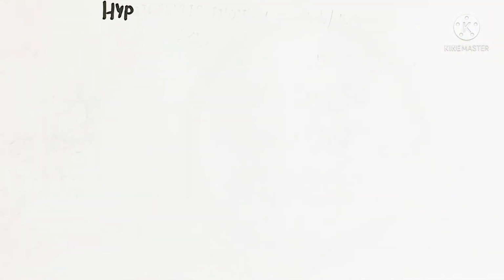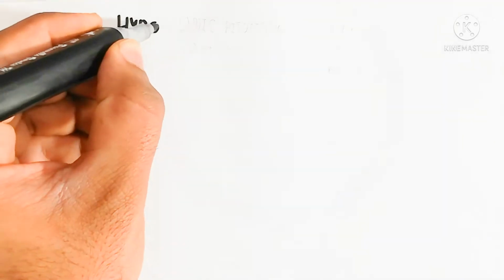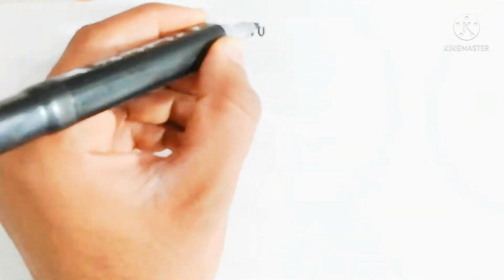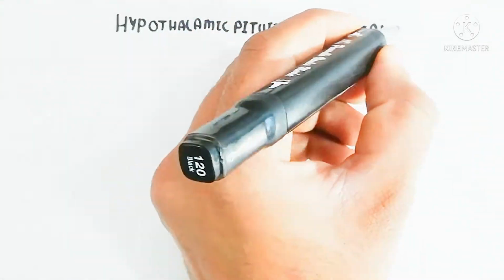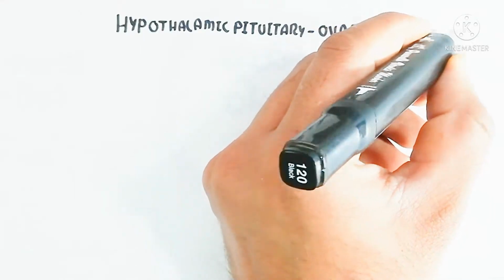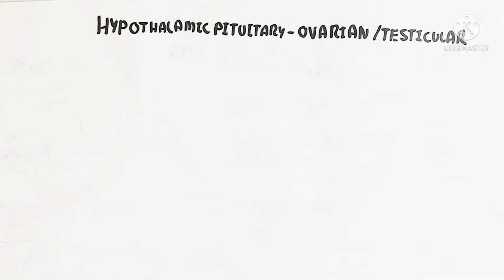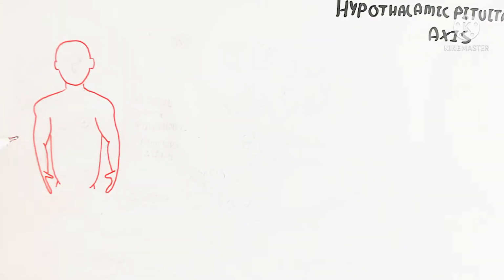Hello, in this endocrinology video, we will discuss the hypothalamic to pituitary gland, ovarian and testicular axis during puberty, when the female and male become young and able to reproduce. So let's begin to understand from female and then male.